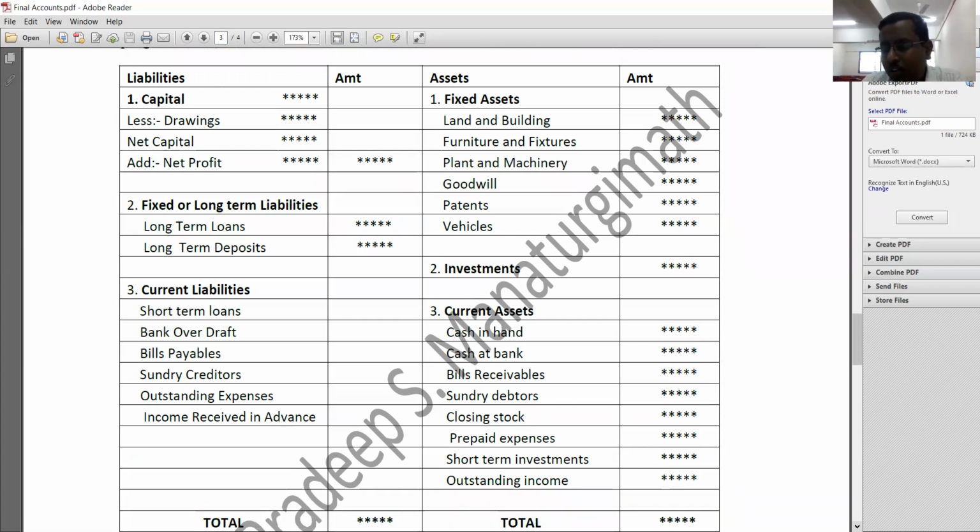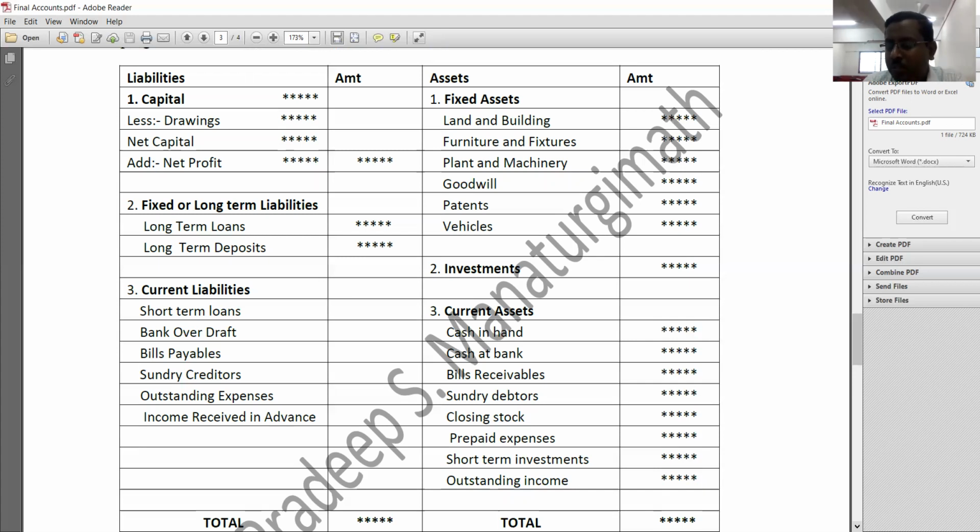Then after investment, we need to record all current assets. What is the meaning of current assets? The asset that can be converted into cash within a very short period of time is called a current asset. Or the asset that we need to hold on a short-term basis is called a current asset. So current assets include cash in hand, cash at bank, bills receivable, sundry debtors, closing stock, prepaid expenses, etc. The five to six prominent current assets are: first one is cash in hand, second one is cash at bank, third one is debtors, fourth one is bills receivable, fifth one is stock, and sixth one is prepaid expenses. Prepaid expenses should be considered as current asset.